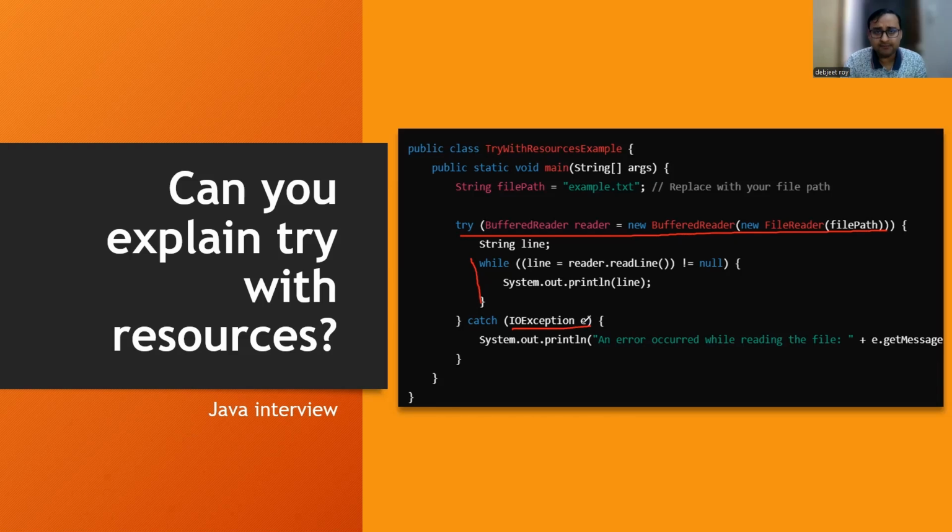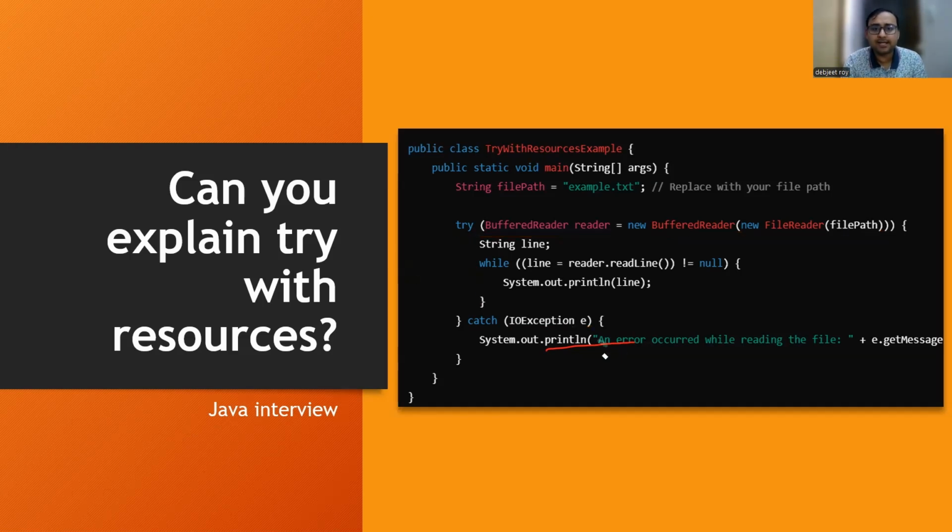If there is any exception while executing the lines or records of that file, it will throw an error or exception. But I have not written any finally block here. In the finally block, we don't need to close these objects, because that is the advantage of using try with resources. Whenever we use try with resources, these objects get auto closed. Whatever objects you create within the try block will get auto closed whenever the flow of execution is over, whenever the stack flow is completed. That is the advantage of using try with resources.